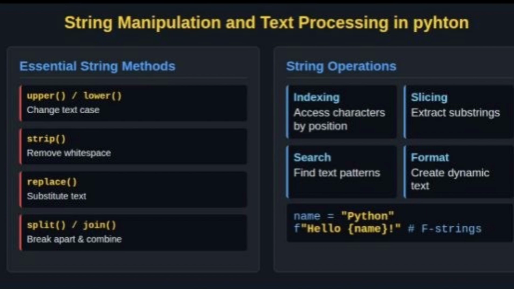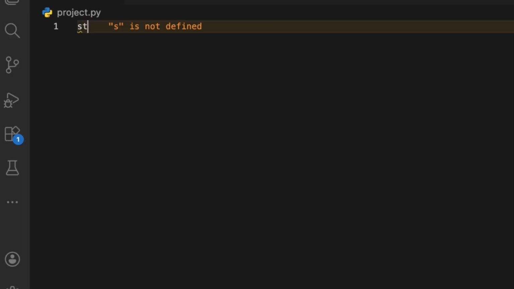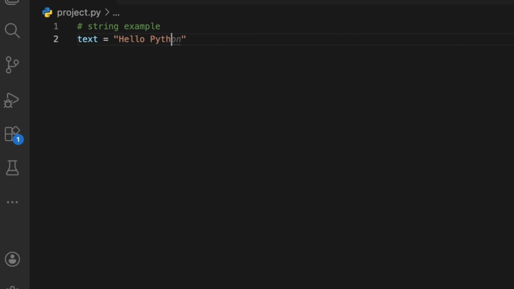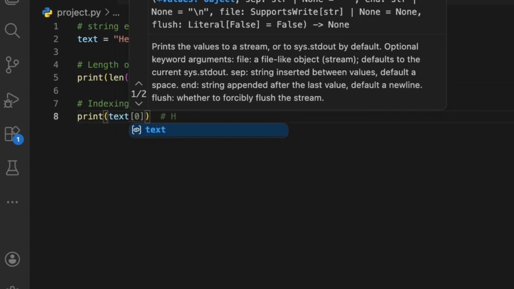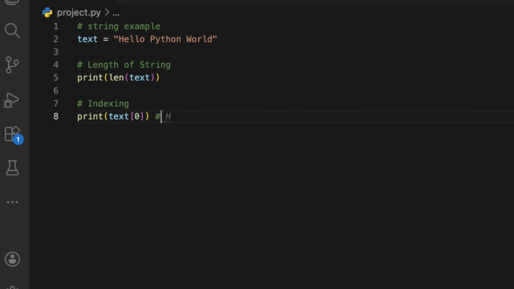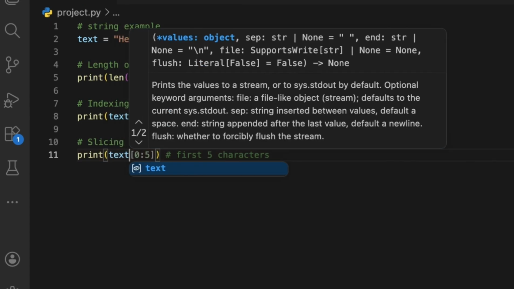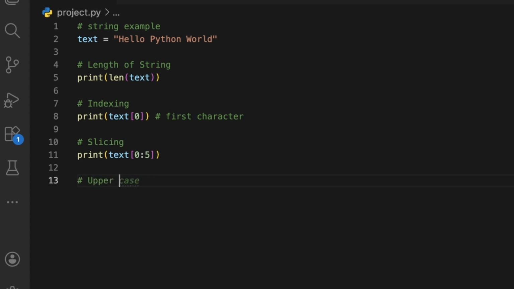First, let's talk about strings. In Python, a string is basically a sequence of characters, like text data. For example, anything inside quotes like hello world is a string. Now Python gives us more powerful tools to work with strings easily, such as slicing, indexing, finding length, replacing text, and converting cases.